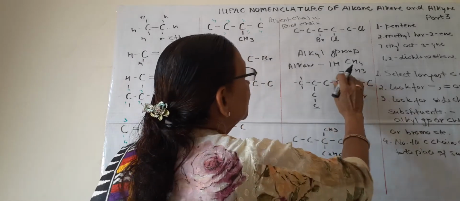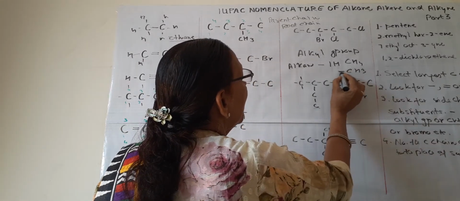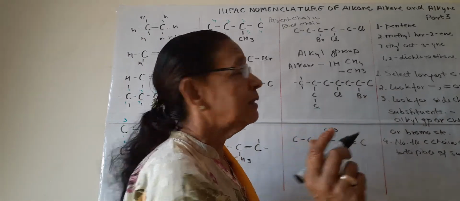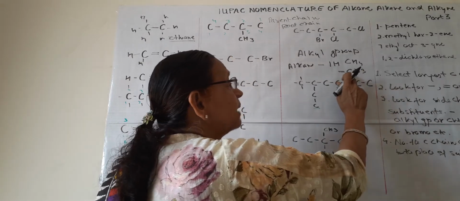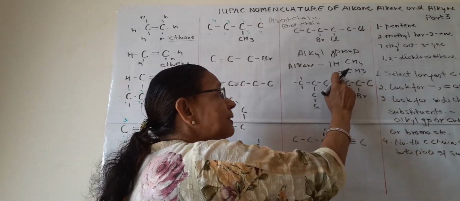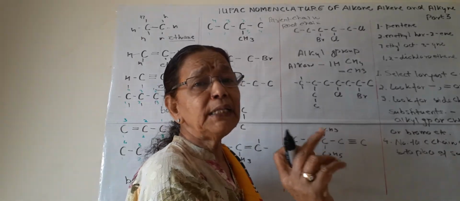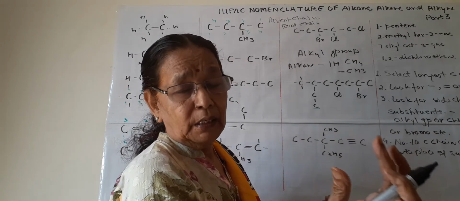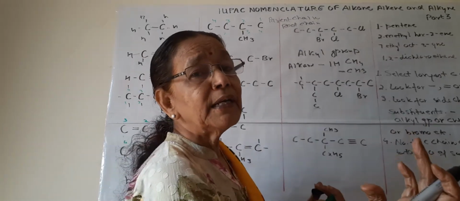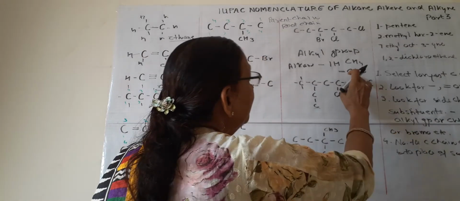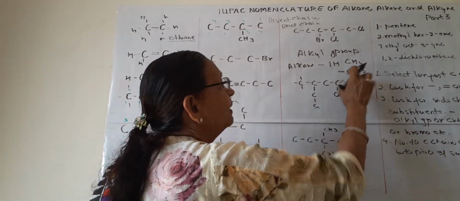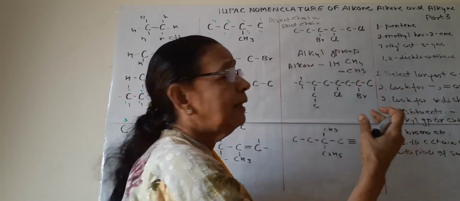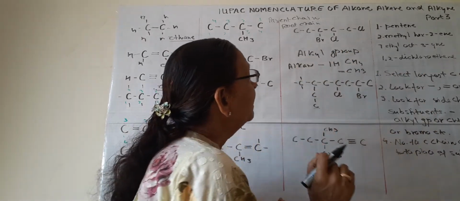And this dash shows 1 free or available valency. So in this CH3, the carbon has 1 free valency and 3 are attached to hydrogen. So the general name is alkyl, and the name here is methyl. There may be ethyl, propyl, or butyl, which are formed by different alkanes.